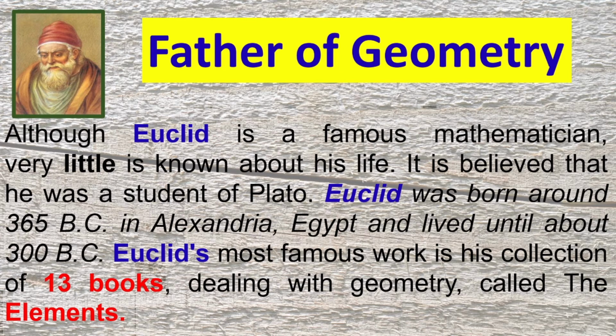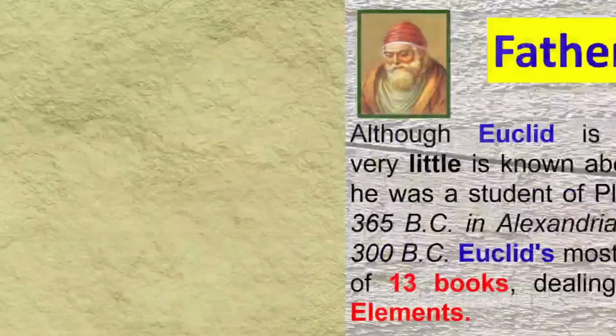It is believed that he was a student of Plato, who was a student of Pythagoras. Euclid was born around 360 BC in Alexandria, Egypt, and lived until about 300 BC. His most famous work is his collection of 13 books dealing with geometry, called the Elements.